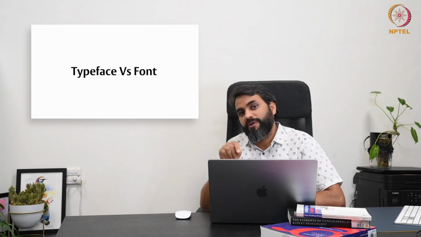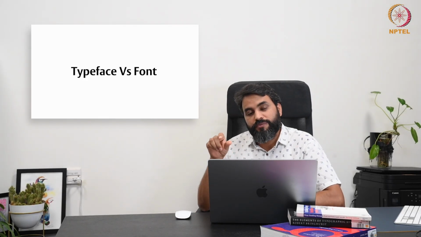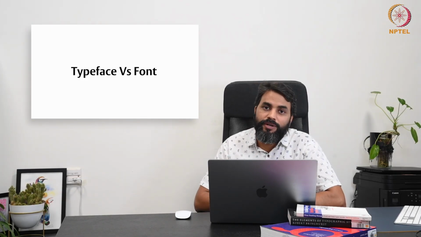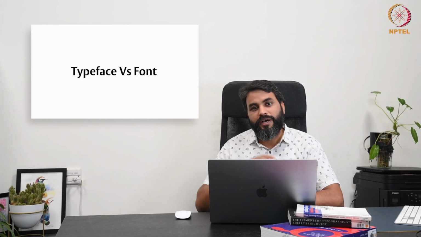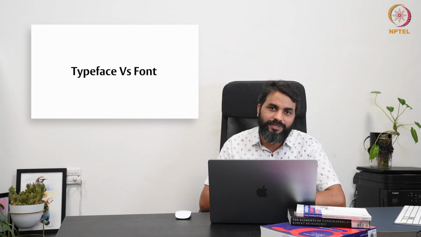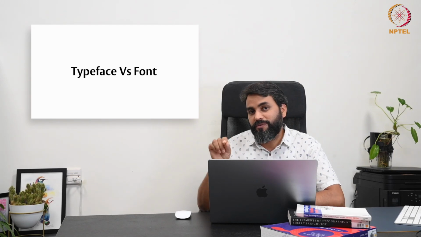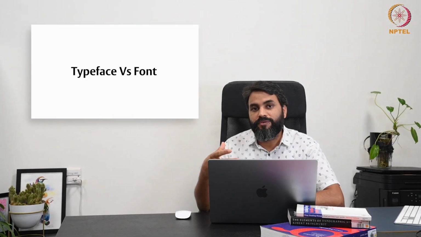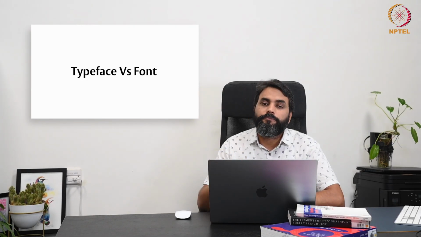Each member of the family becomes a font, because for example your father is fat, your mother is tall, your brother is short, your sister is thin. The same terminology we use for fonts as well: fat font, tall, elongated, thin, thick. Each member of the family becomes a font, and once these members come together, they create a font family, that means a typeface.